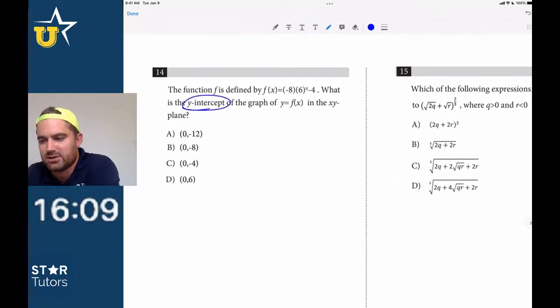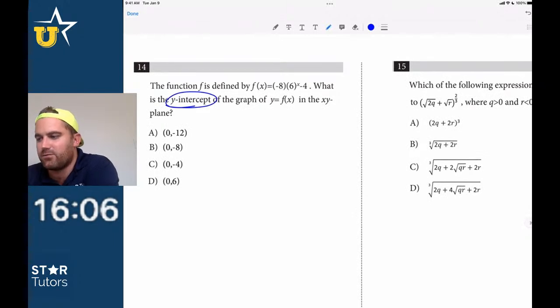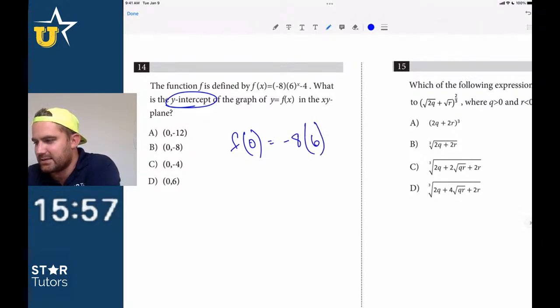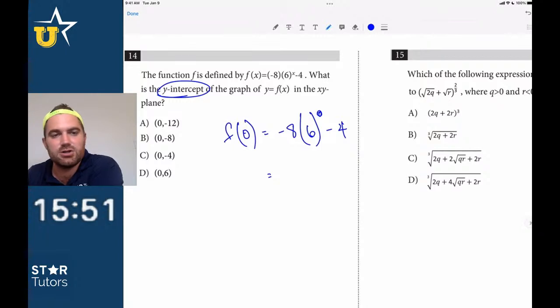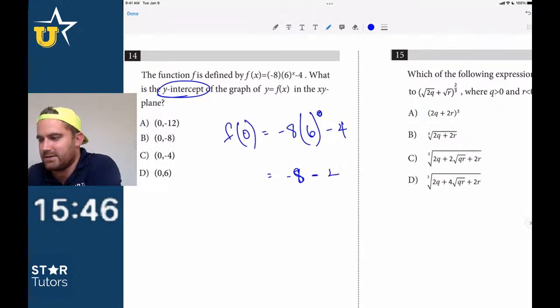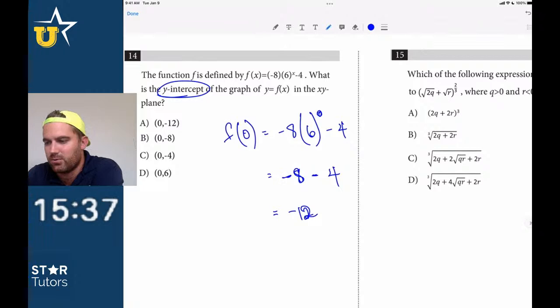Anytime we see y-intercept, that's going to be a really straightforward question. You just got to be really careful with what you're plugging in. So f of 0, when x is 0, what is y, is equal to negative 8 times 6 to the 0 power, minus 4. So here, 6 to the 0 power is 1, negative 8 times 1 is negative 8, minus 4, which is on the outside. Does everybody see this one, guys? For 14, we should see negative 12. All we're doing is saying x is equal to 0. So what is y? When we plug in 0 and you have an exponent raised to the 0 power, it should just be negative 12.